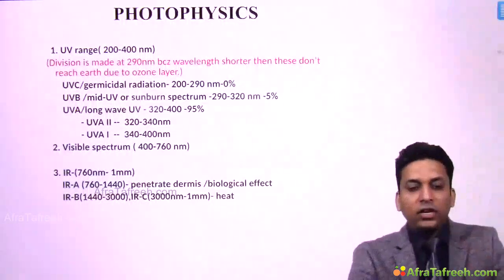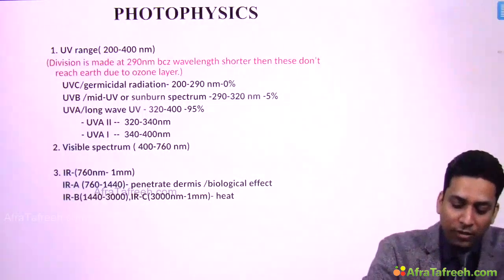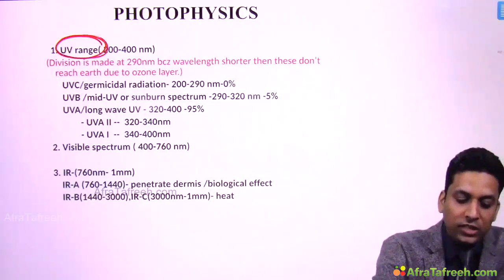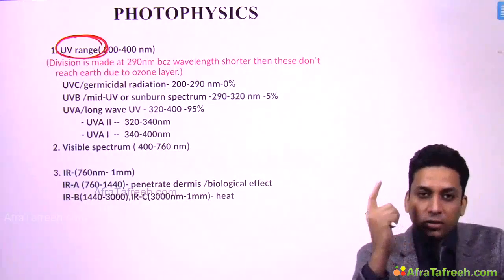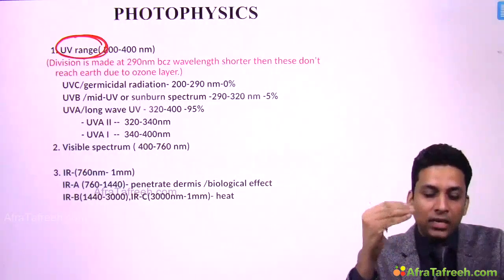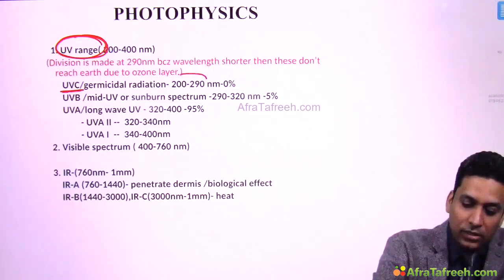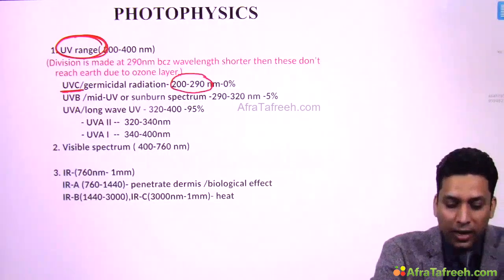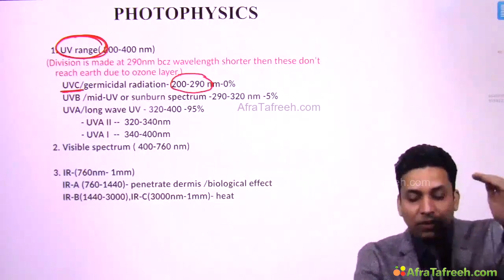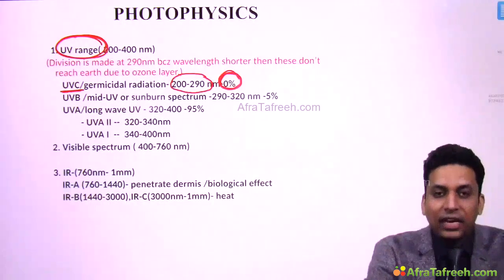Now photophysics we have already discussed, especially the important point asked in the exam about the UV range. If you recall, while discussing pigmentary disorders, I told you UV A, B, C and then A2, A1. So you can see UVC, that is 200 to 290, and because this is cut by the ozone layer, it is not present in the sunlight which reaches earth.